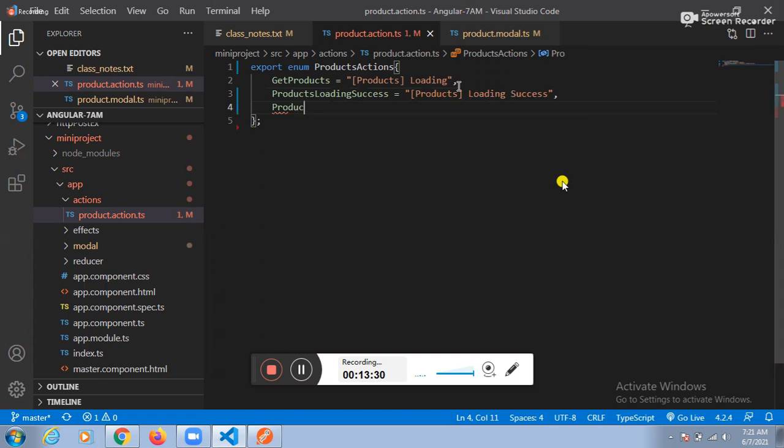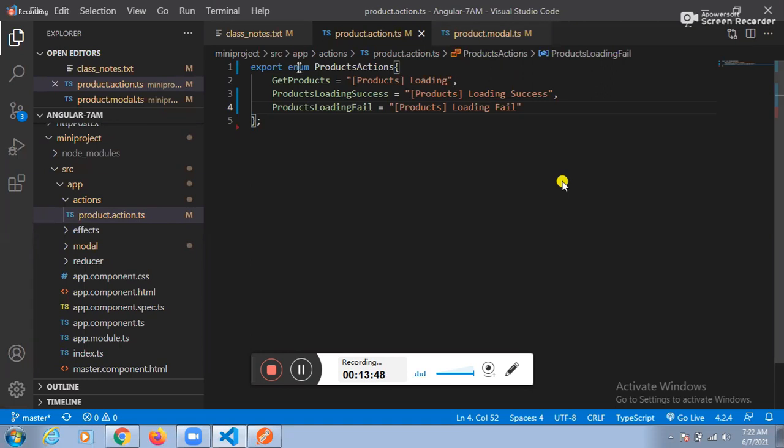Products loading fail. Here itself, what you wanted to place? Here itself, we need to place the products loading fail. Are you people okay? Yes.